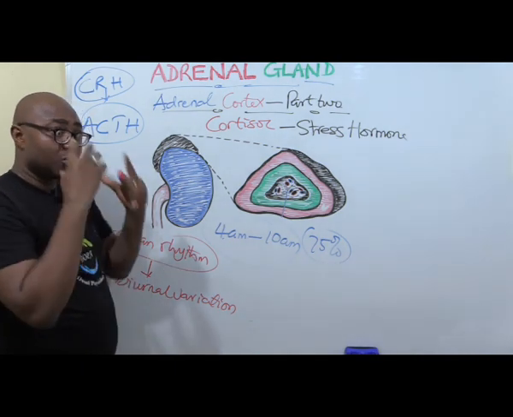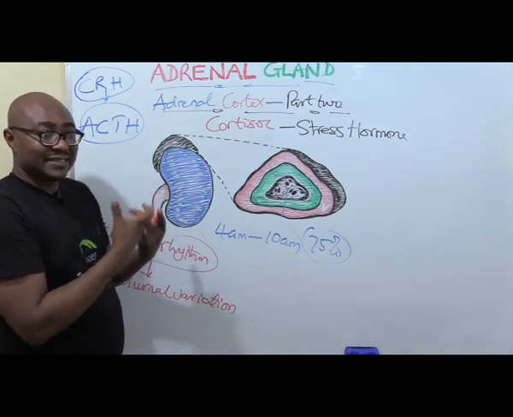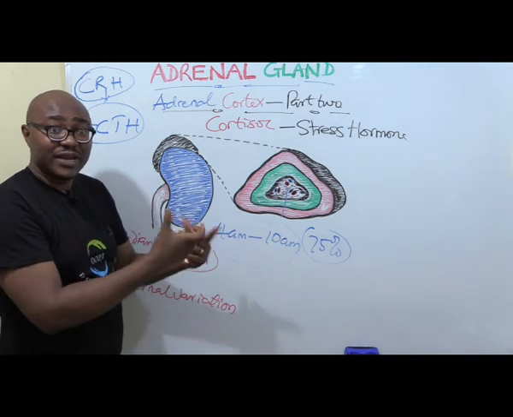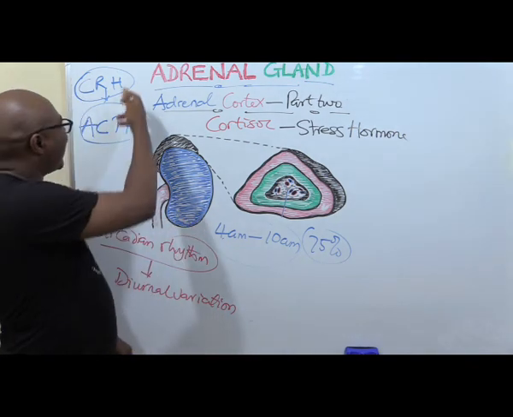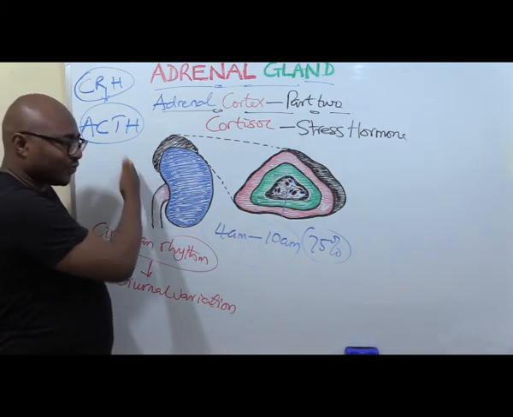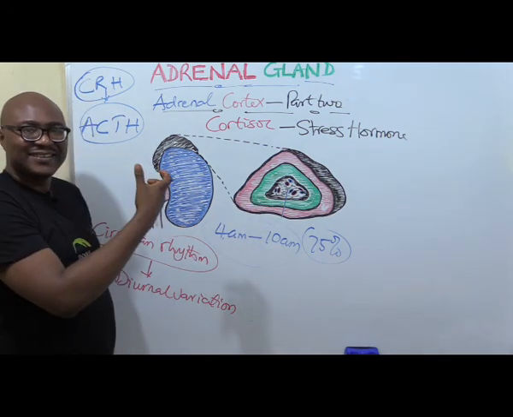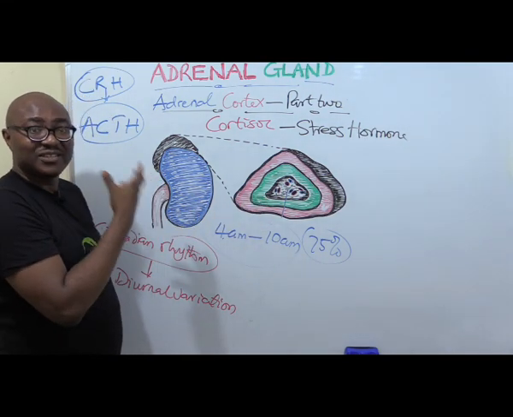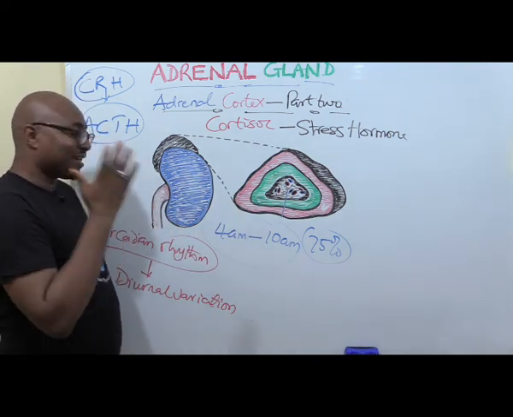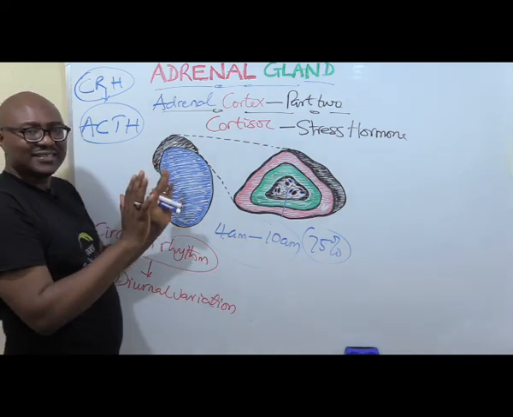And part of it is the control of daylight variation. So it knows that, yes, this is the daytime, early morning, daybreak. You need a lot of energy to go about your work. So CRH is released more during that time, and ACTH also follows the same pattern, which also influences the synthesis and release of cortisol, that also follows the same diurnal circadian rhythm. Okay, so that's basically how it's controlled.